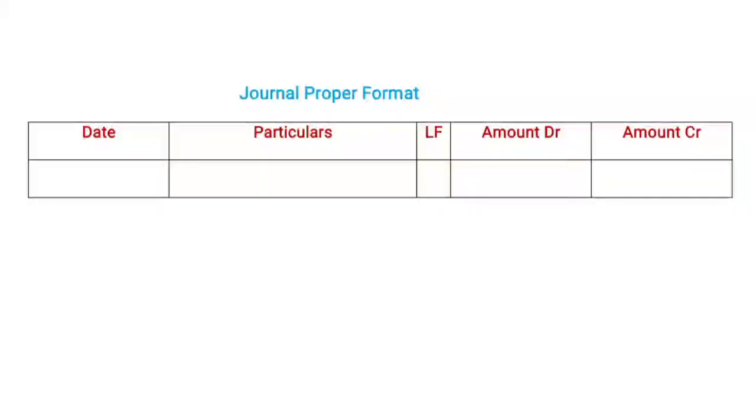One is the date column, which is related to the date of the transaction. Now coming to particulars, where full information about the given transaction should be given. Now coming to ledger folio, it is related to the ledger number of the transaction. Now the amount debit column and amount credit column are both related to the given amount. Here the amount is based on the given currency.